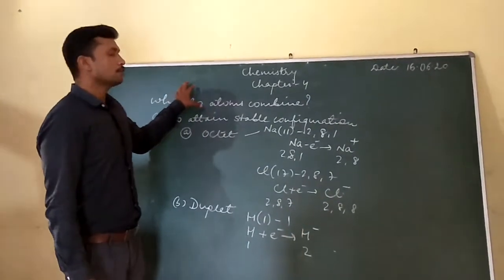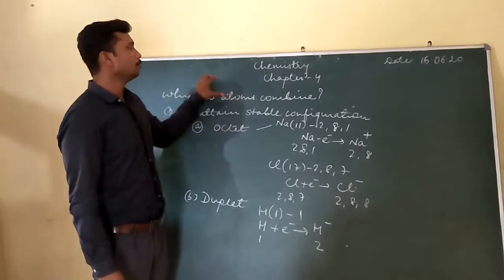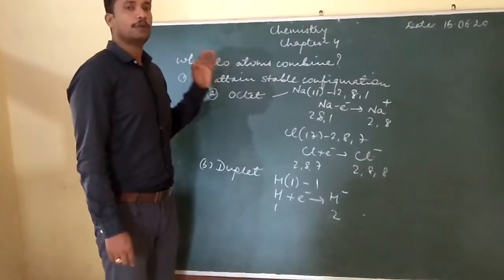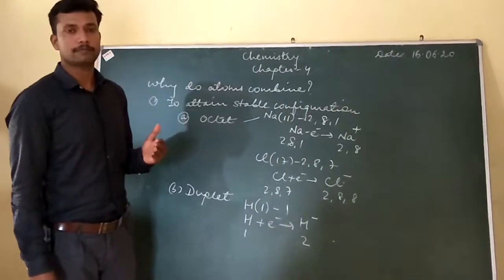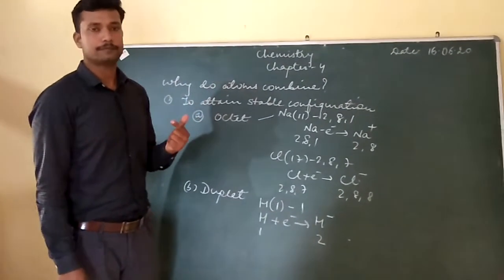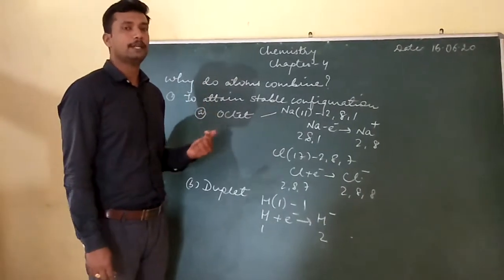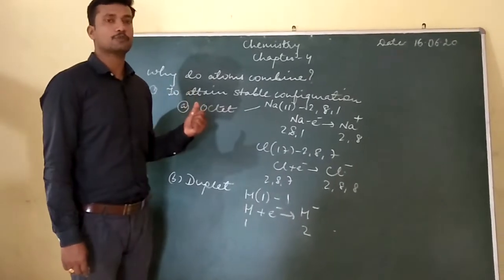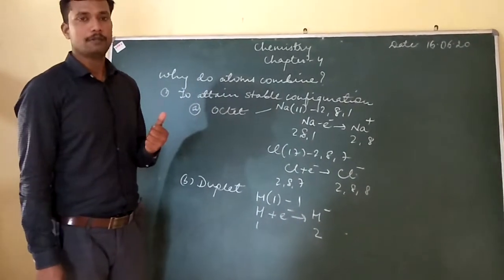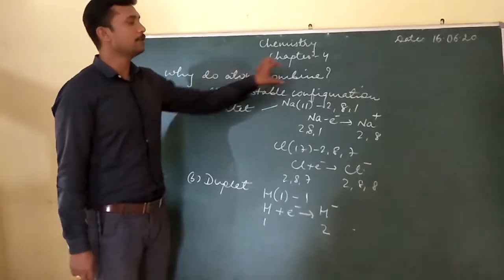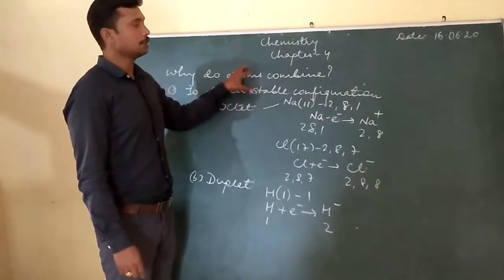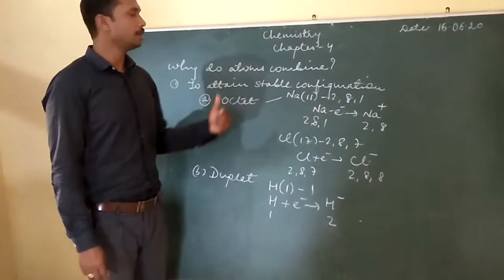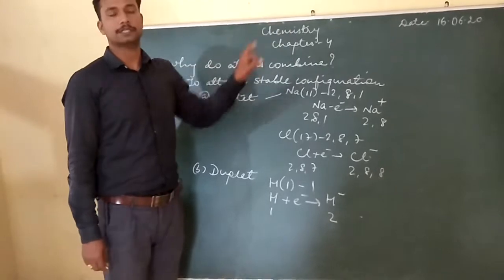Our next topic is why do atoms combine? Just now we have seen that all elements except noble gases are incomplete. That is, they do not have 8 electrons in their outermost orbit. Having 8 electrons in the outermost orbit can make the atom stable. So in order to attain the stable configuration, that is in order to have 8 electrons in the last orbit as the valence electron, atoms combine with each other.